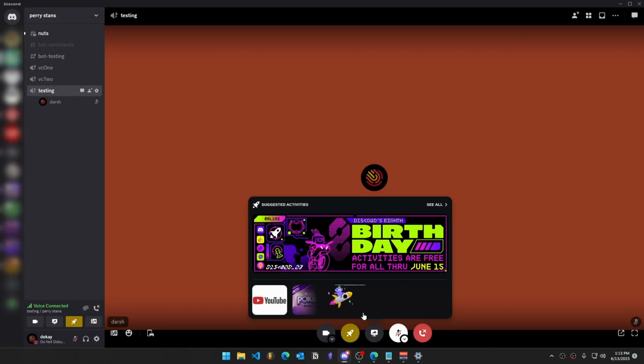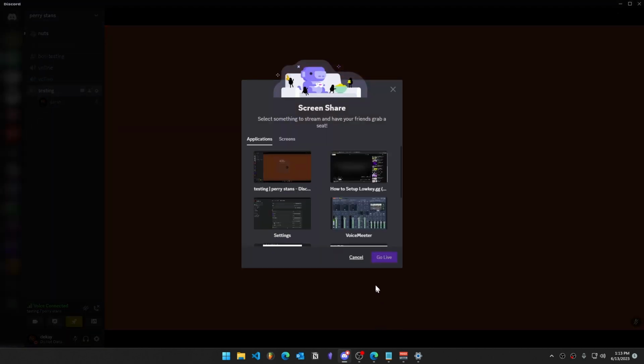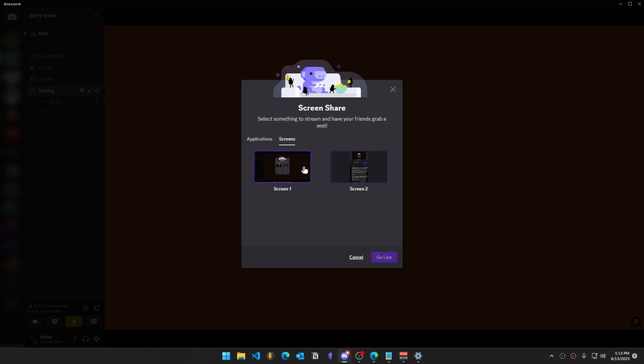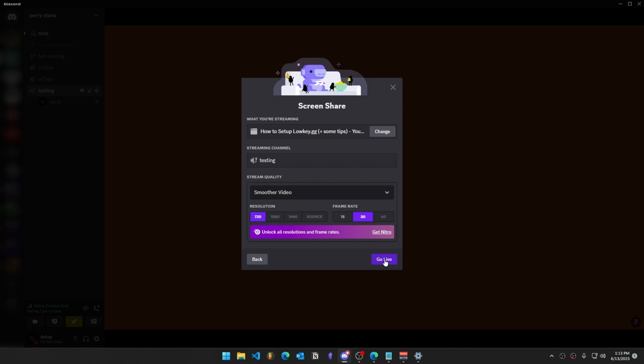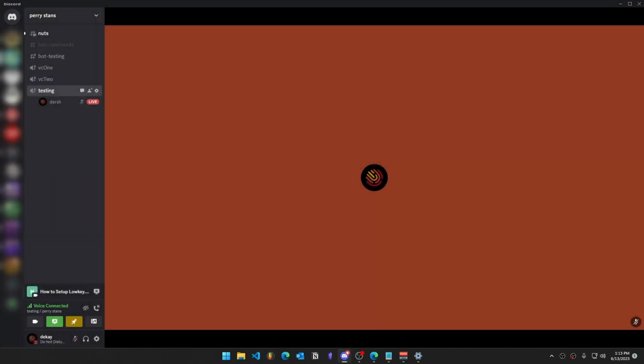Now open Discord and click on Share Your Screen, and make sure you select the Applications tab, as Screens has issues sharing audio. Within Applications, select your browser window, and then hit Go Live. You are now streaming Omegle to Discord.